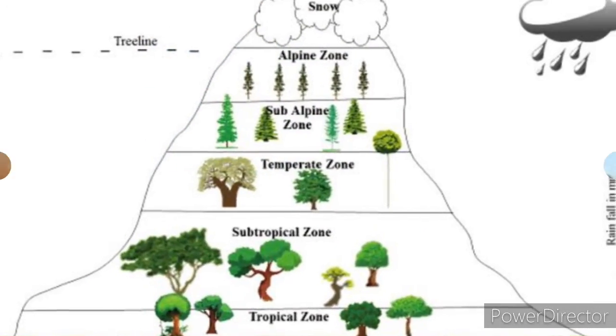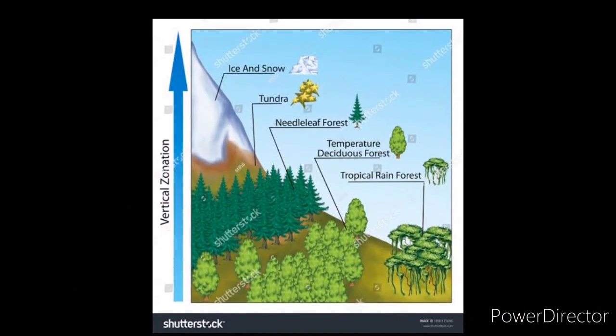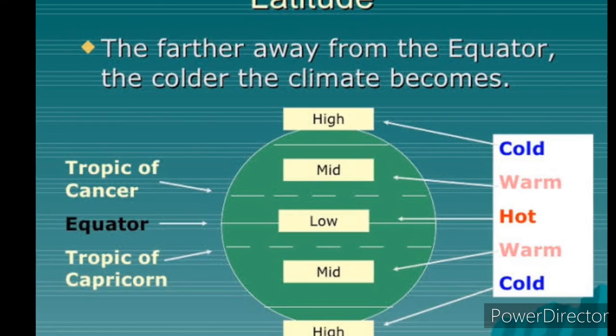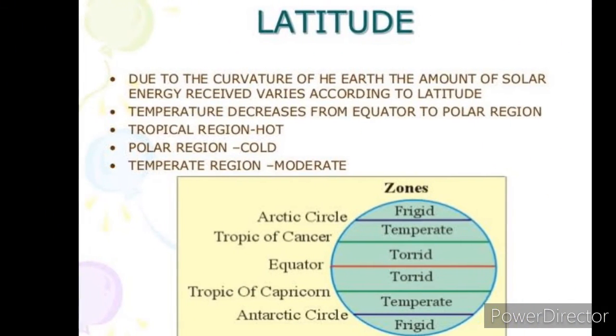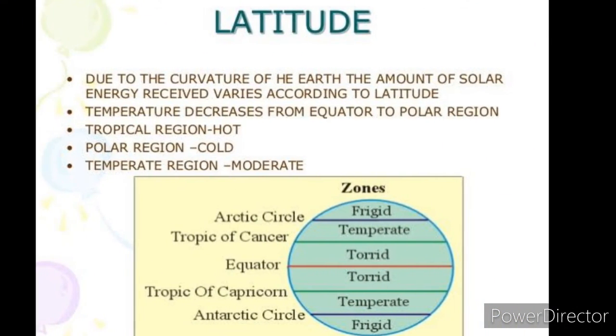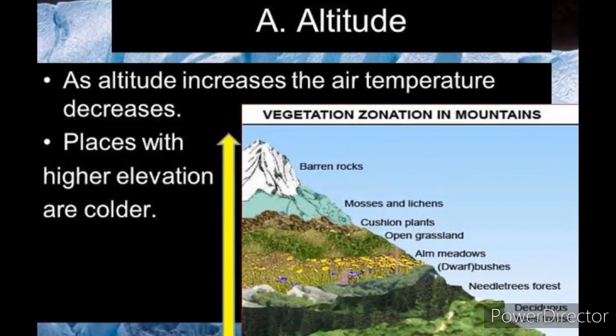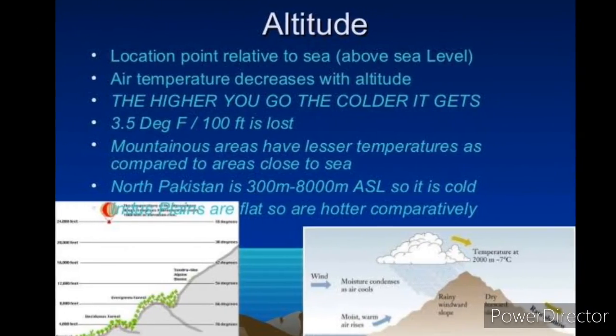Variations in latitude and altitude do affect the temperature and the vegetation on the Earth's surface. Latitude is an angle which ranges from 0 degrees at the equator to 90 degrees at the poles. Altitude, how high a place is located above sea level, is called the altitude of the place.